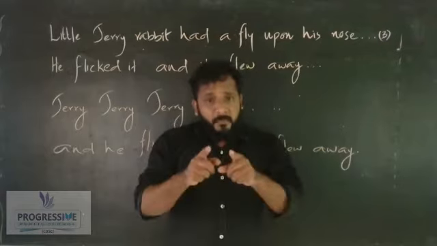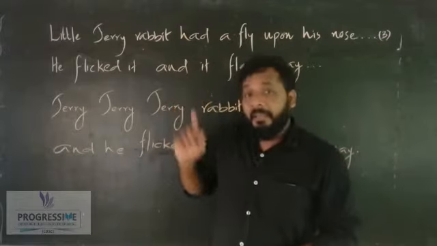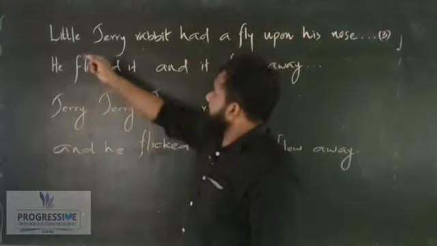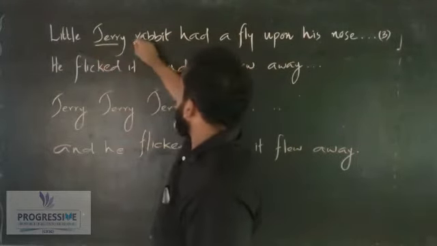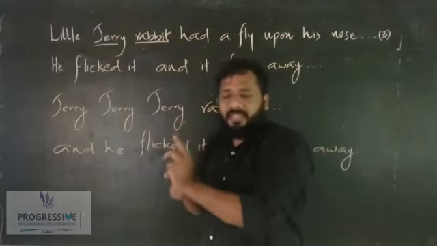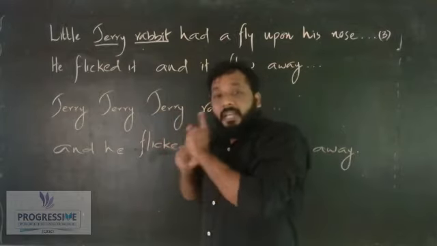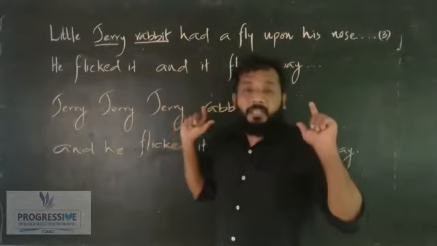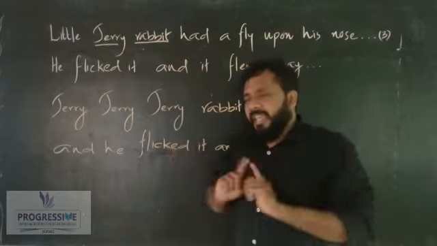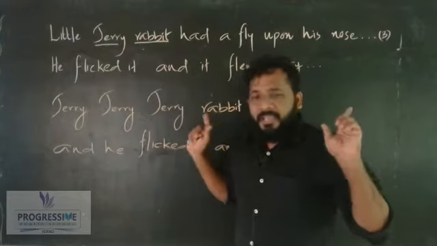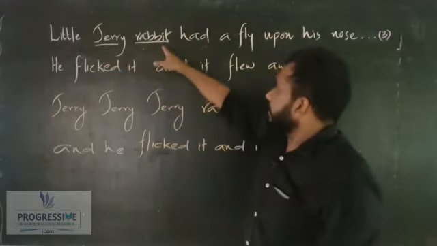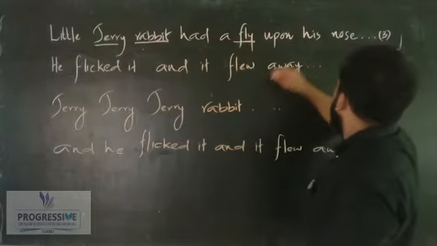Am I correct? So here I am going to underline the nouns in this stanza. The first one, Jerry, is a noun. Rabbit is a noun because it's a name. Whatever names, the place, the things, the persons, the name of everything is called a noun in English. What's a noun? Name of anything, whatever it is. Jerry is a name, rabbit is a name, fly is a name, nose is a name.